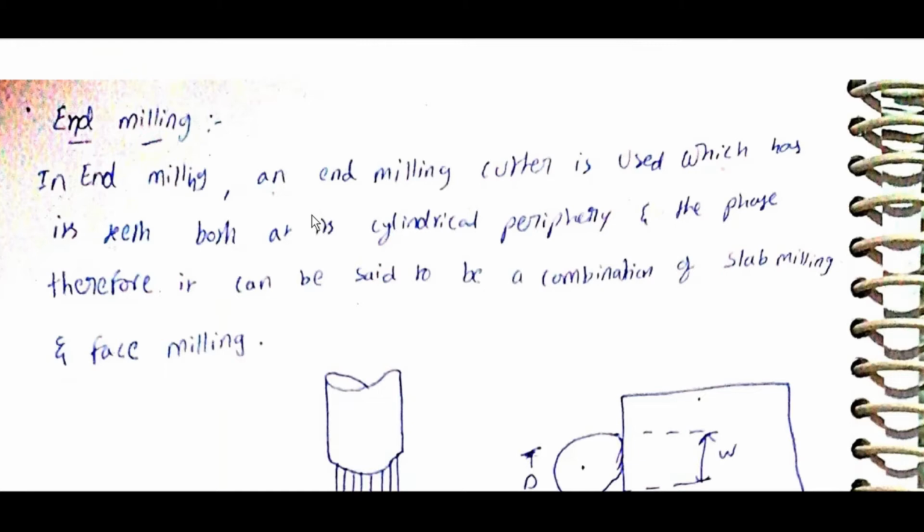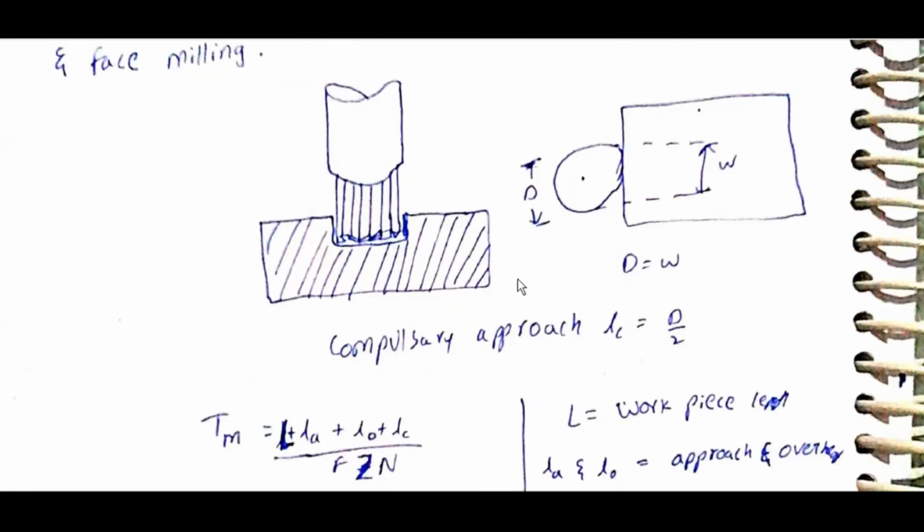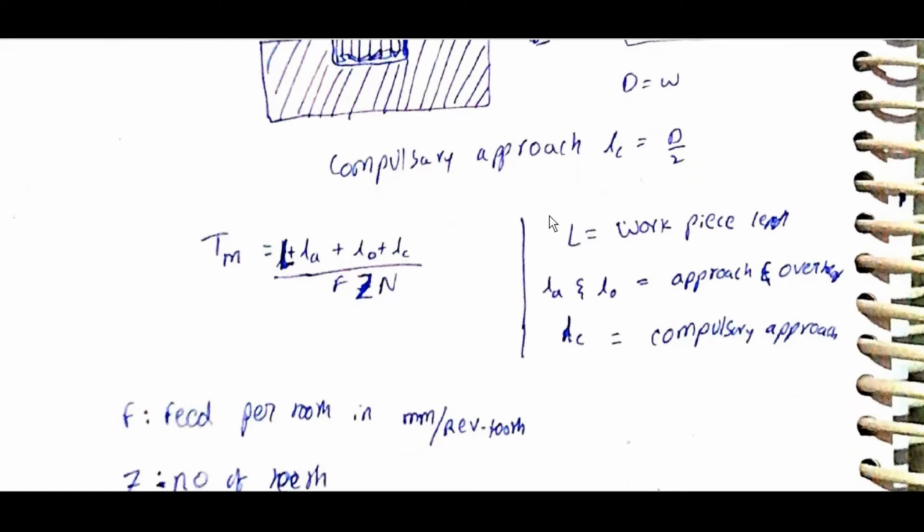End milling. In end milling, an end milling cutter is used which has teeth both on its cylindrical periphery and face. Therefore, it can be said to be a combination of slab milling and face milling. D capital A is equal to W. Compulsory approach LC is equal to capital D by 2. TM is equal to (L plus LA plus LO plus LC) by FZN.